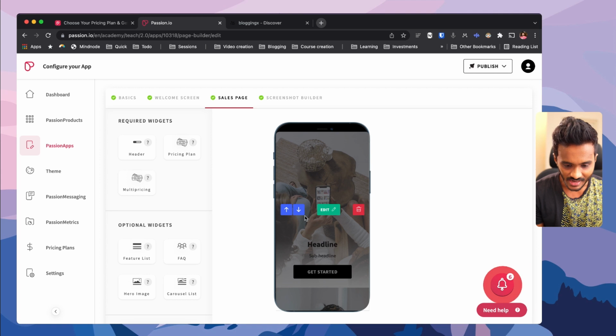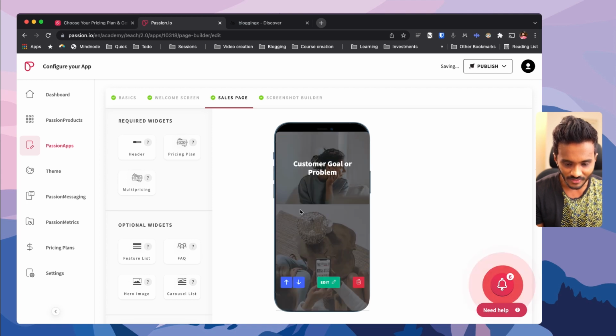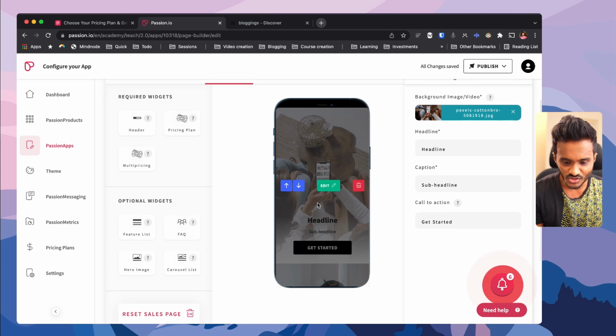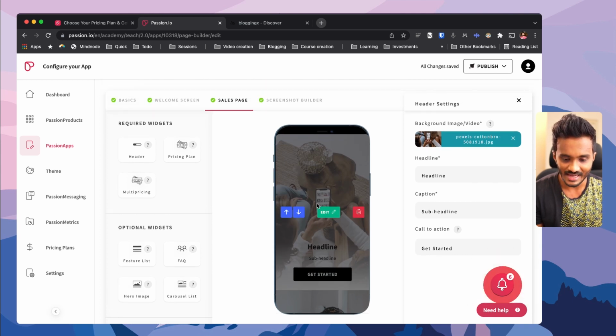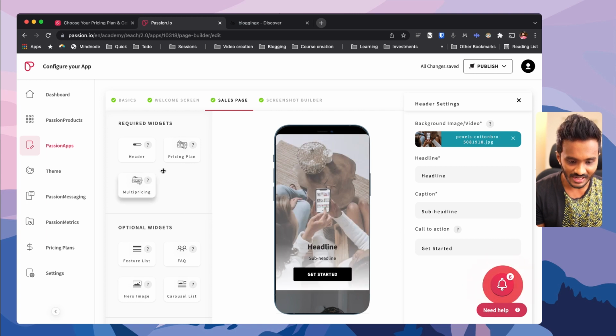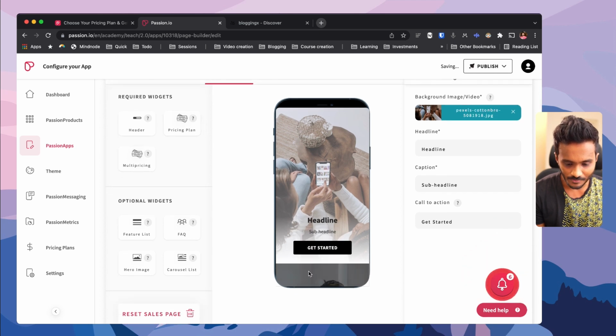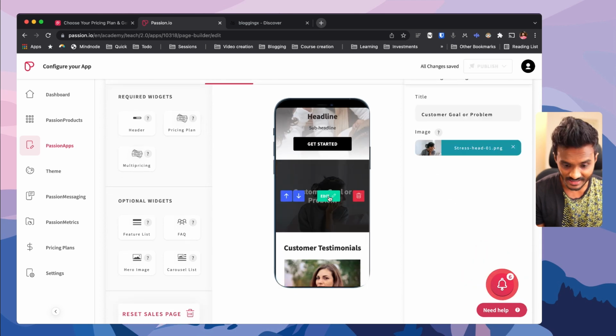This is the headline, right? Headline element. If you want to move it down, you can just click on this button or edit this. Right? It's pretty minimal, not very fancy like that of Elementor or Webflow. It does the job really well. And you have multi-pricing plans. So you can just drag and drop this pricing plan widget anywhere, and here I can edit.